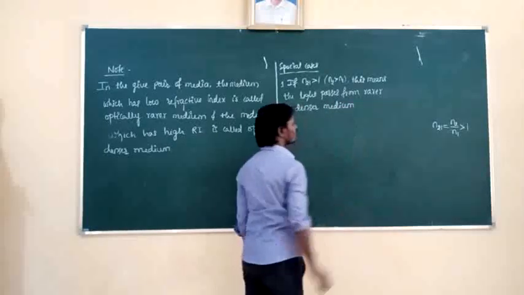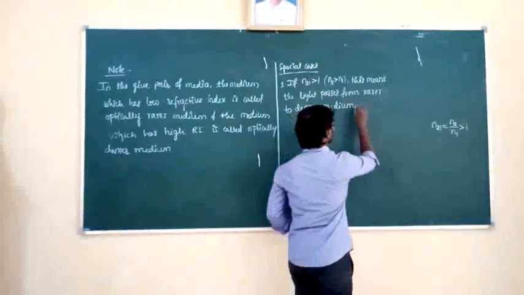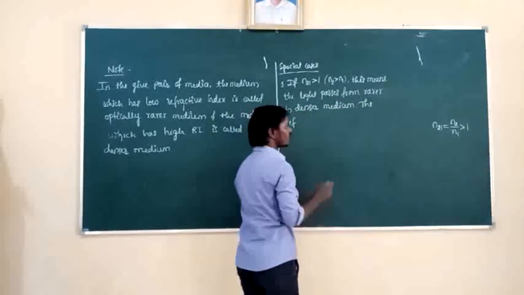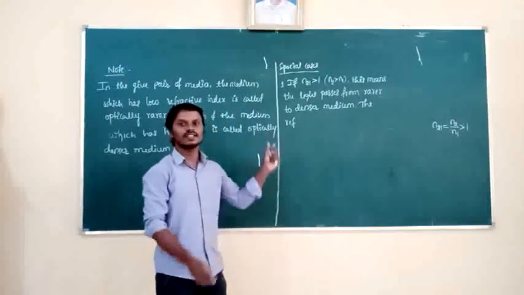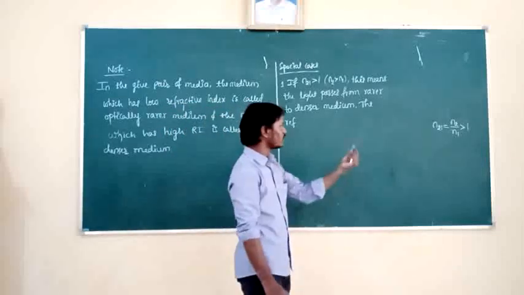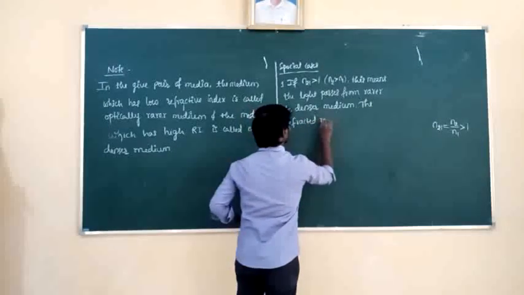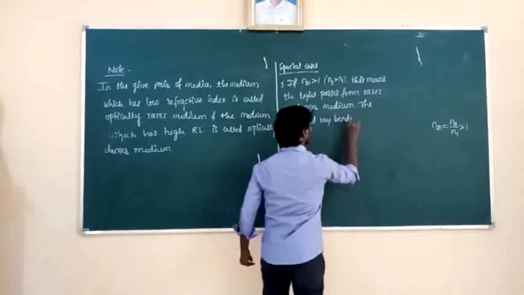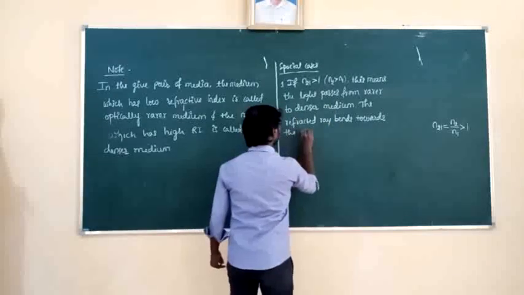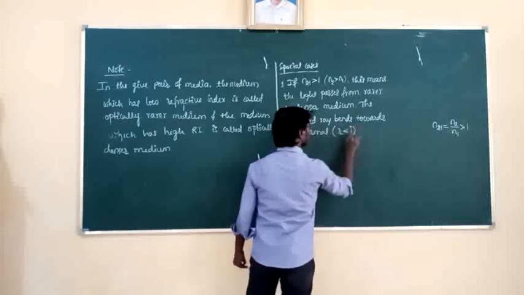So when the light passes from rarer to denser medium, the refracted ray bends towards the normal. Because in the denser medium the speed of light decreases, since light is traveling from rarer to denser. That is why the refracted ray bends towards the normal. And here the angle of refraction is less than the angle of incidence.